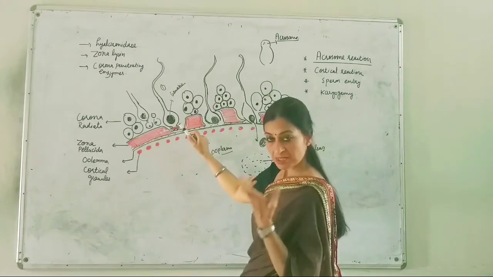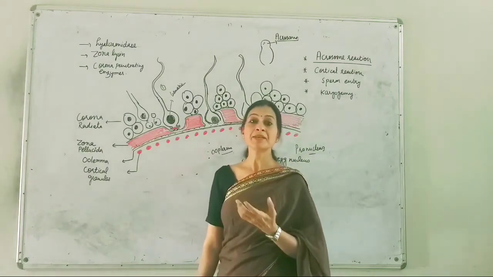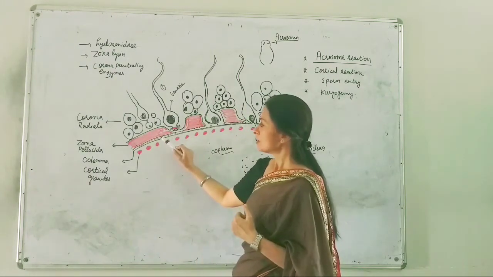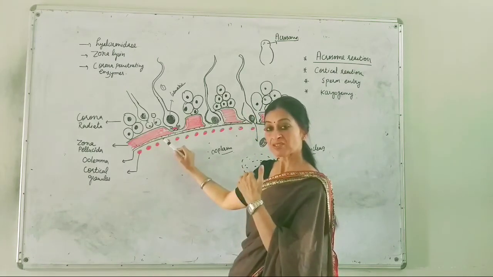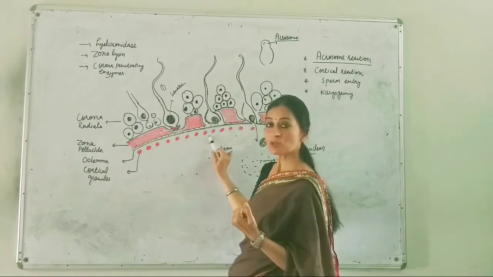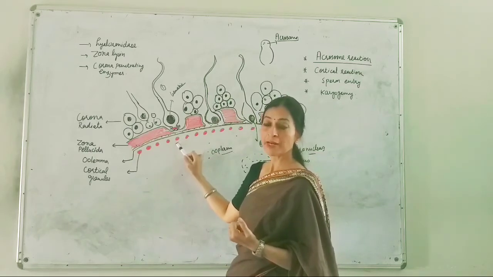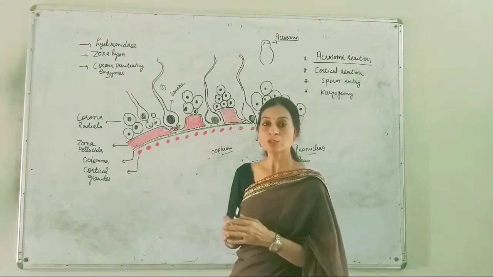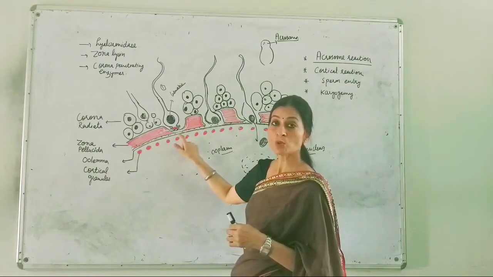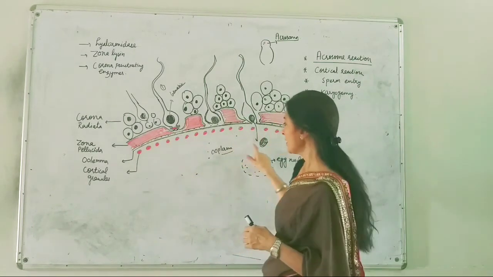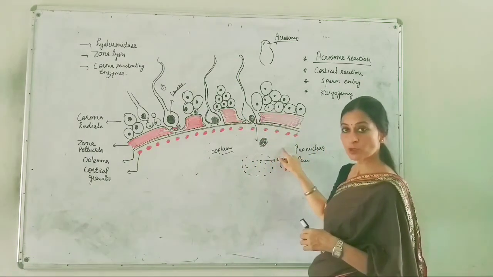It has specific receptors, and the zona pellucida also helps in preventing polyspermy, because it gets thickened by the secretion of the cortical granules. So the plasma membrane and the cortical granules prevent polyspermy by supporting the thickening of the zona pellucida. And here only the sperm head content will be released in this cytoplasm.